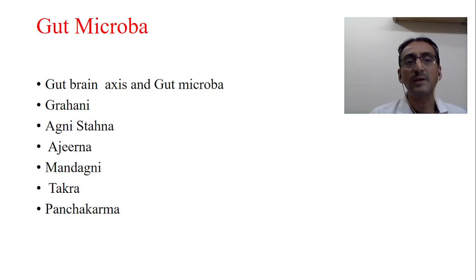Now, a few words about the gut-brain axis. The gut brain is actually called the second brain, and there is a connection between the main CNS and the gut brain. We will see that later, but still, they are actually two separate systems. Now, the gut acts as a separate nervous system. CNS is there, but the gut acts as a separate nervous system.